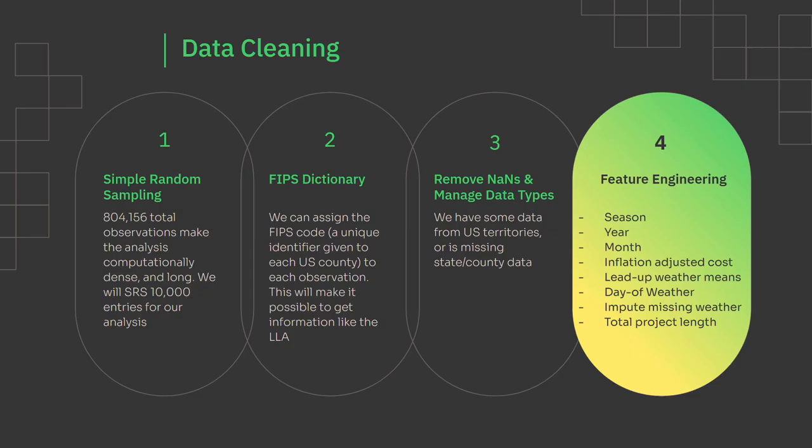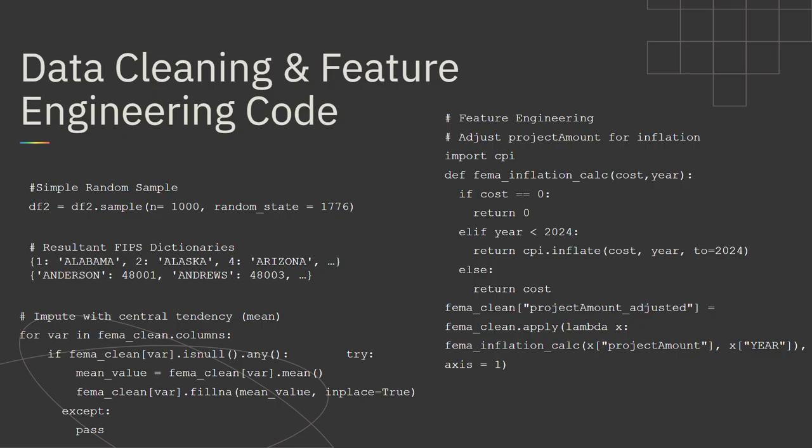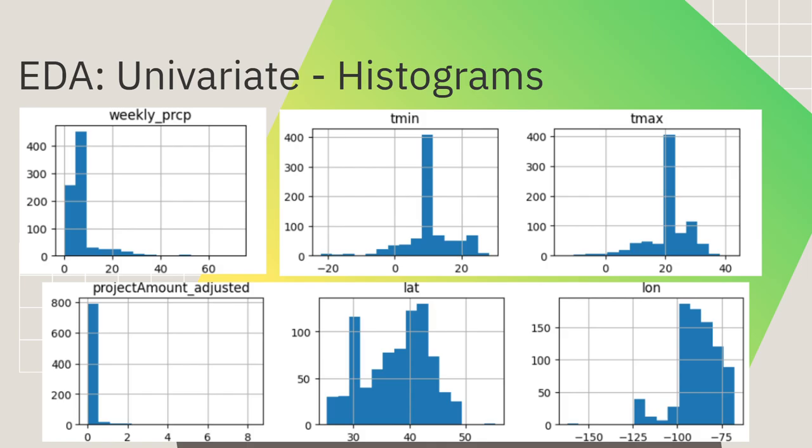We're going to remove some NaN values, and we're going to do some feature engineering, mostly adding features or adjusting existing features. So that's what that feature engineering looks like. And here is our exploratory data analysis.